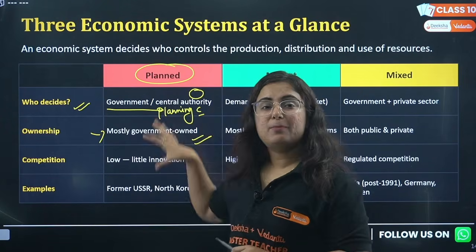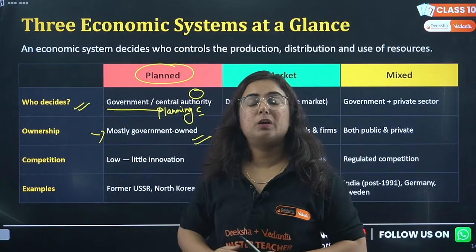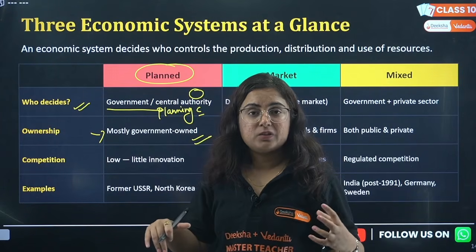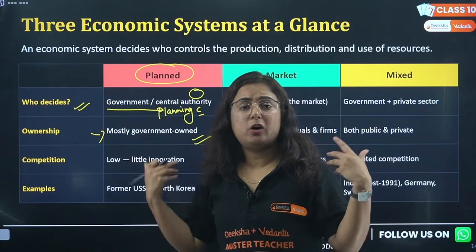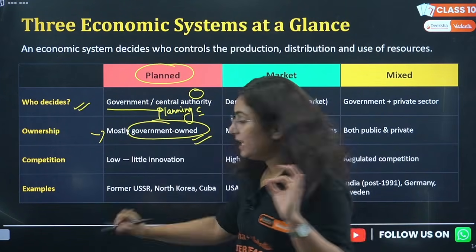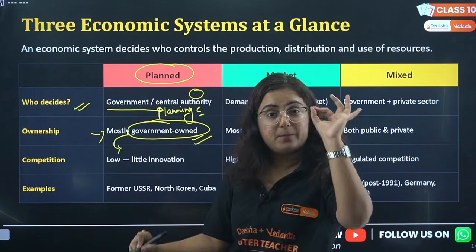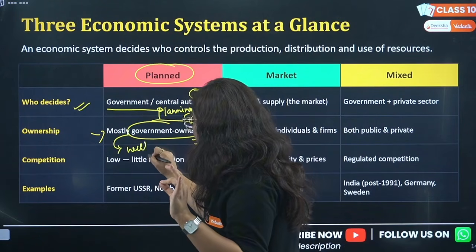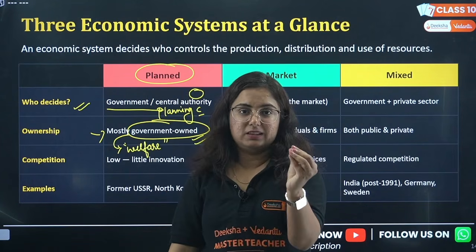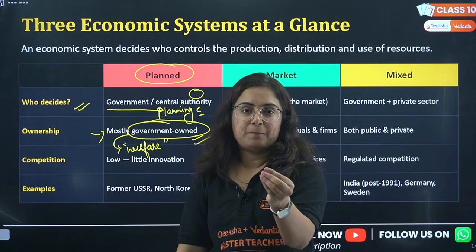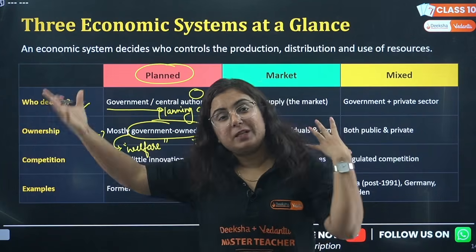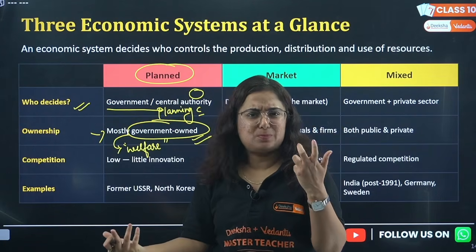When this type of system is there, beta, there is low competition. Why? Because private individuals do not have a say in the market, right? They cannot bring any new product according to their way, because whenever the resources are government owned, their production will be with the objective of welfare of the people, that we produce something that is less in price. That means it is not that expensive that people can't afford it. And they will be making what? Something that's equitable for the population, something that's the same for the population, right?